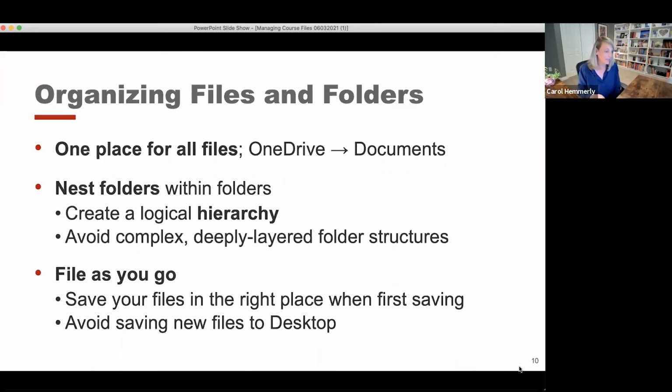And basically what I have to do is go through maybe once a week and drag all those files into the appropriate folder in my OneDrive and make it somewhere where it makes sense. And oftentimes when I do that, I might even rename the file at that time to make it specific to how it's going to be nested in my file structure so that I can find it later on. It just makes things easier.